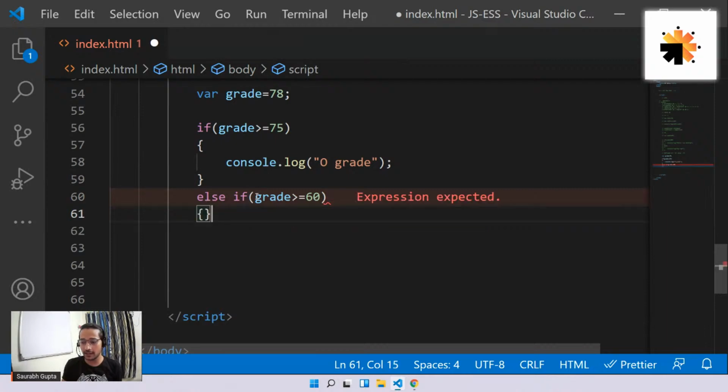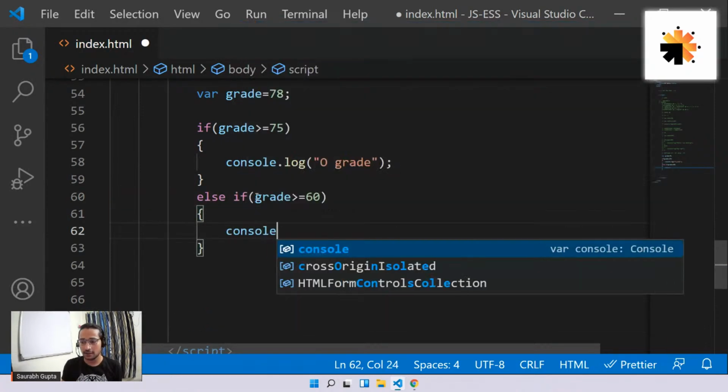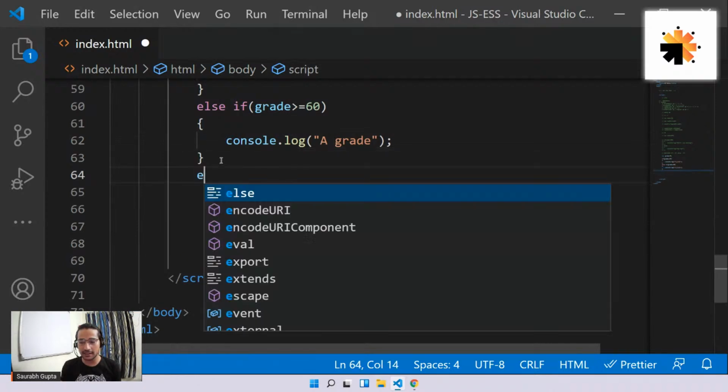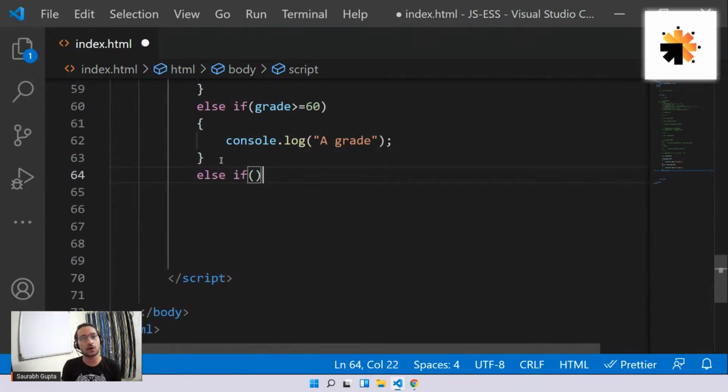And then we can move ahead and just print console.log A grade, something like that. Just like that, I can now add as many conditions as I want. It depends on me, depends on the program.